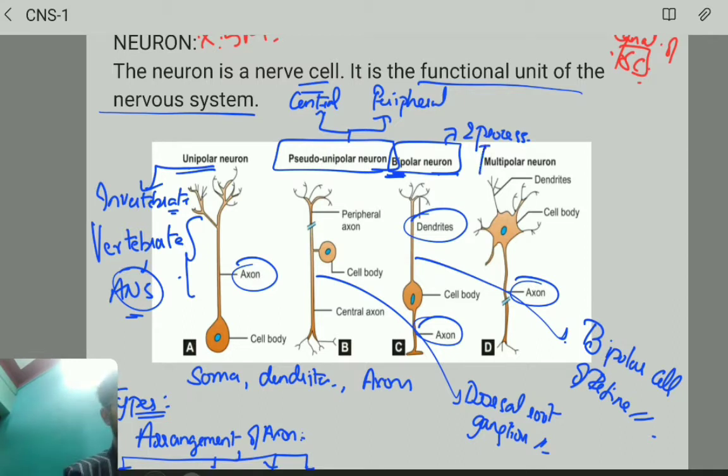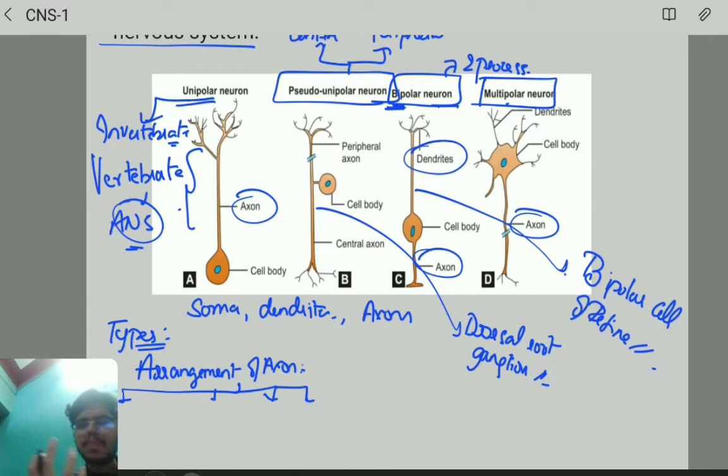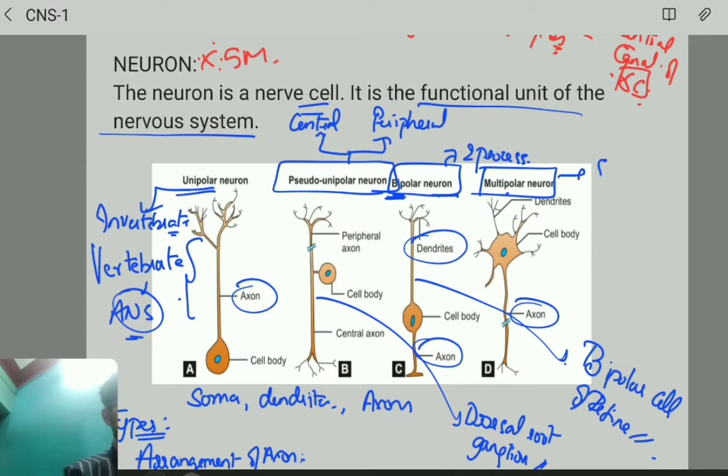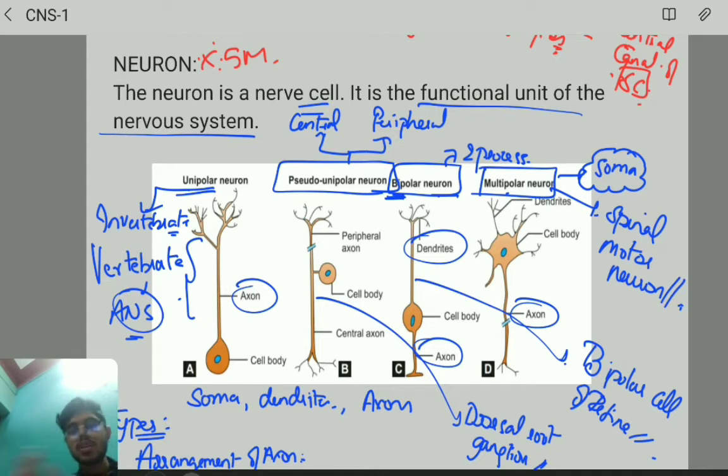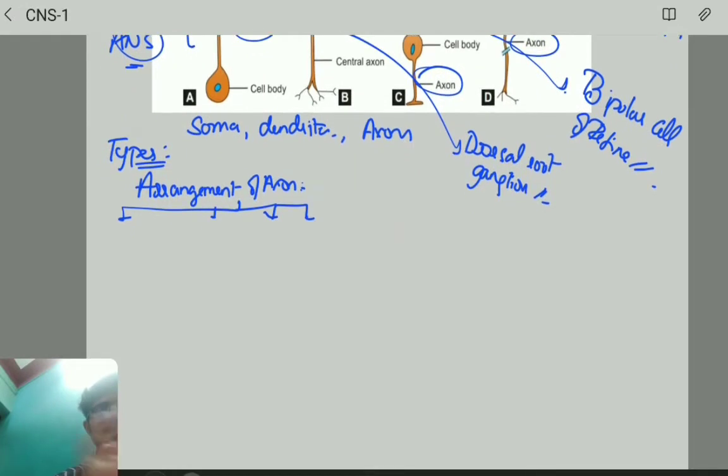Next we have multipolar neuron. Okay, so in the multipolar neurons we have got multiple processes, and these processes arise from the soma. The best example I can give you is the spinal motor neuron. Fine. So if you remember the examples, well and good. Okay, fine.